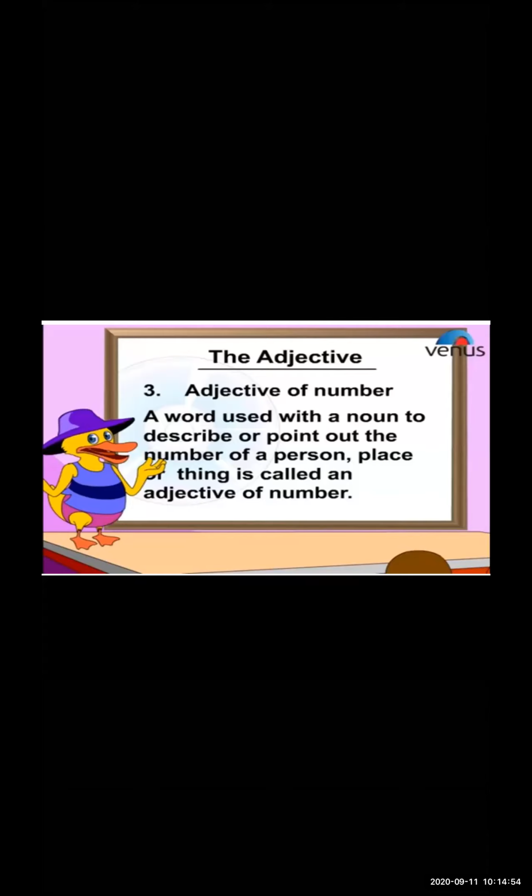Now we can count it. When we talk about a number, it tells us that you can count it: 1, 2, 3, first, second, third, fourth. So adjectives of number are countable. Whenever we describe the noun in a number, we count or point out the number of that person, place, or thing. It's an adjective of number.